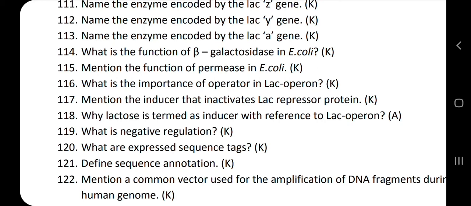You have to write: the function of permease in E. coli is to increase the permeability of the cell to lactose. Permeability means it makes the movement of lactose from the surrounding of the E. coli into the cell of E. coli.